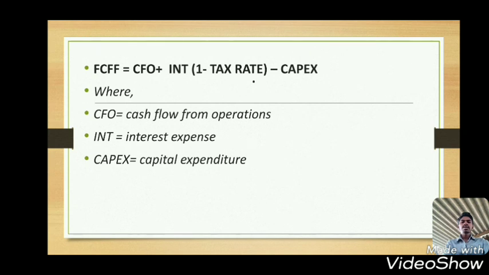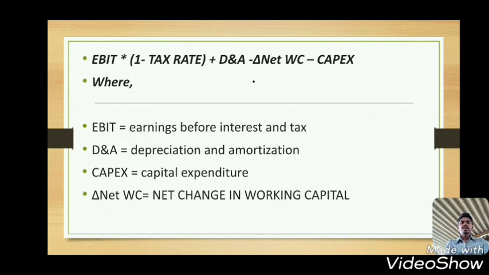CFO means cash flow from operations, Int means interest expense, CapEx means capital expenditure. EBIT means earnings before interest and tax, D&A means depreciation and amortization, CapEx means capital expenditure, delta net WC means net change in working capital.